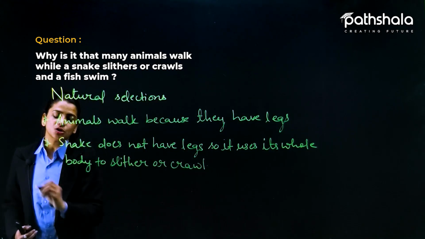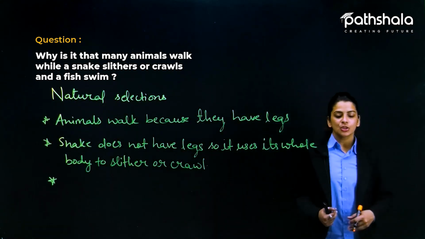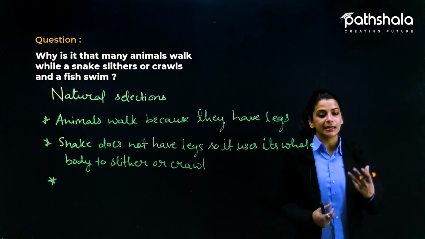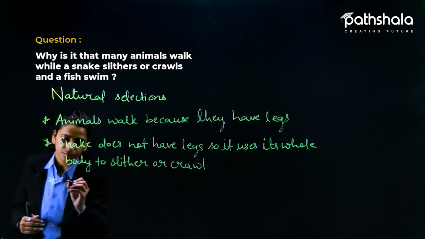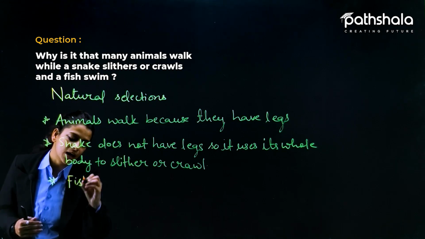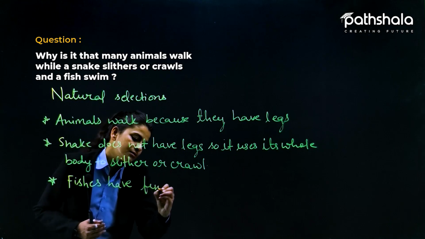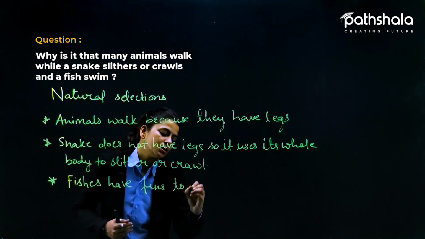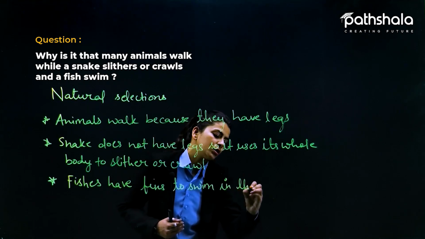Now, in case of fishes, they live in water. So obviously they don't have any legs, so they have what? Fishes have fins to swim in the water.